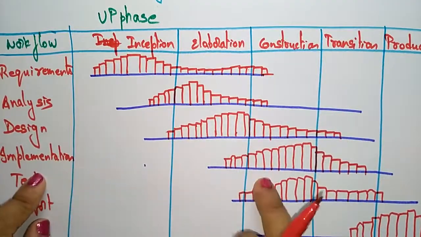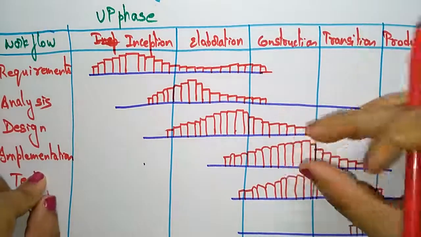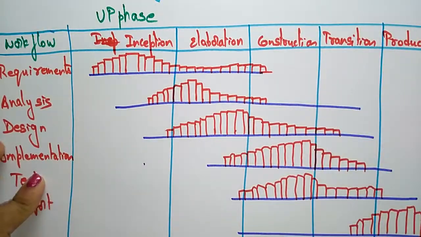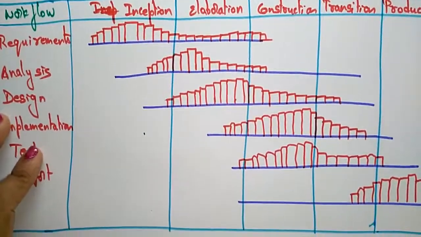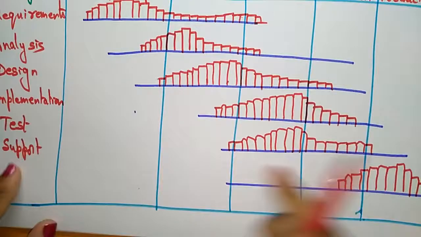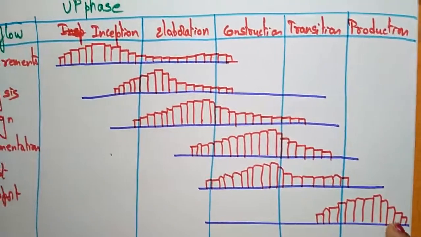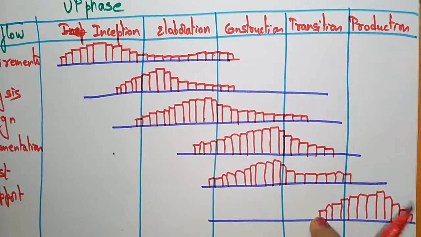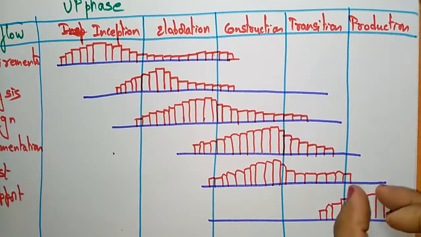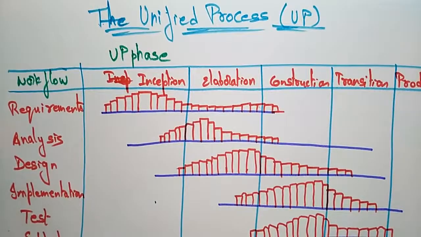For implementation, the graph will be raised in the construction part because only in construction are we writing the code and testing the modules. So the test will be in construction and transition. And the support to the customer will be done at the production stage. It starts at transition and rises at the production stage. So this is about the unified process model. Thank you.